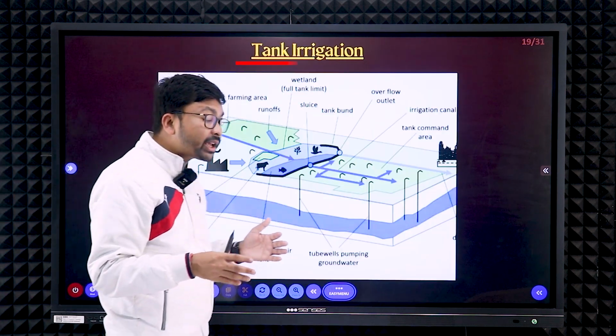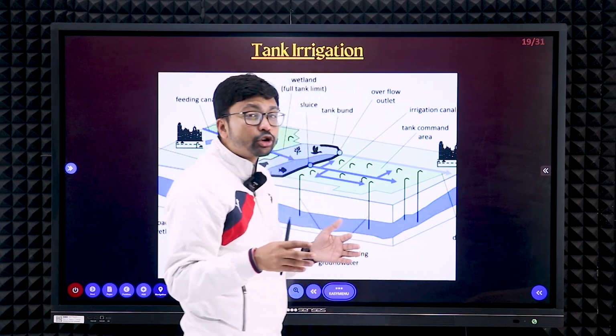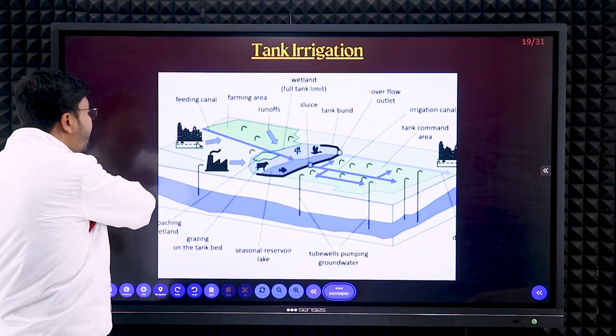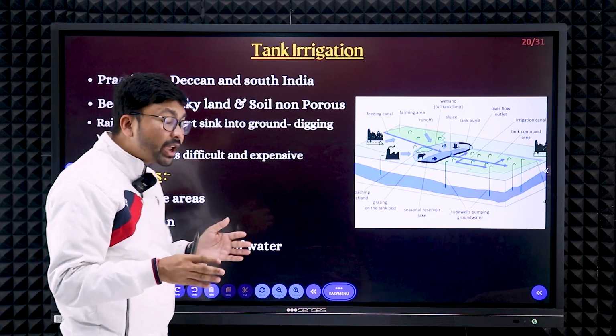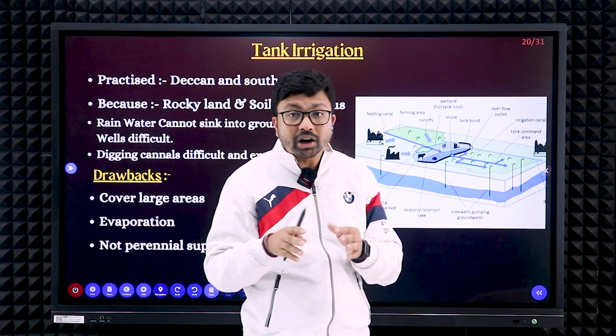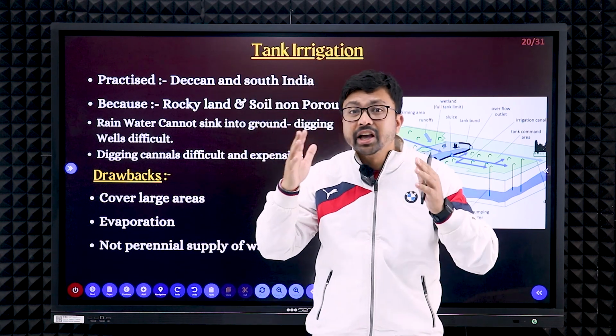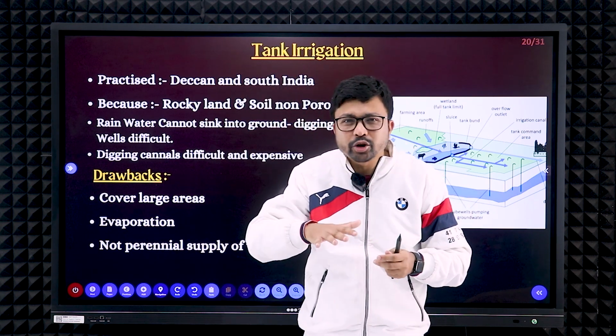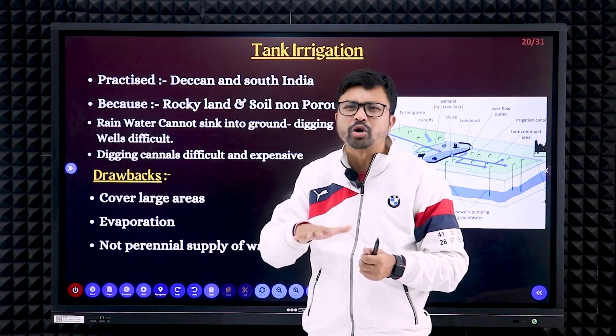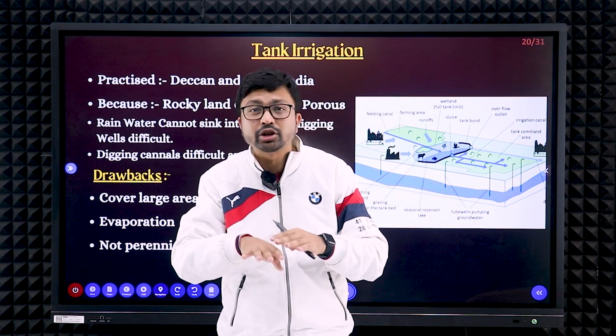Next one, tank irrigation. Tank irrigation is mainly practiced in the southern part of India. I repeat, the southern part of India. Why? Because it has some requirements. What are the requirements? There should be a solid, firm base. The southern part of India is the Deccan Plateau area. Igneous rocks are much more present there, so the base is very solid.